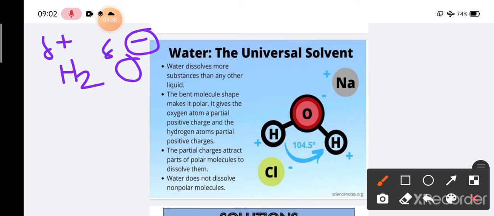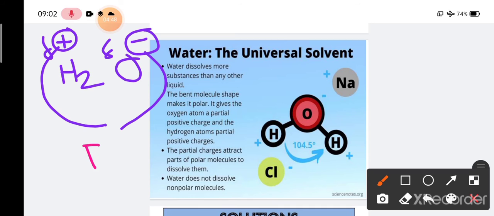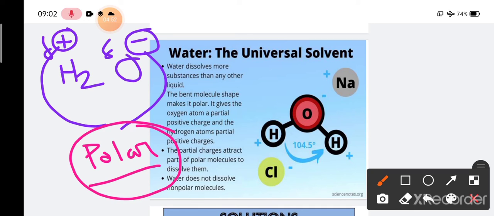So in water we have del positive and del negative, that means a positive pole and a negative pole. That is why we call it a polar molecule. As both positive and negative poles are present, we call H2O a polar molecule.